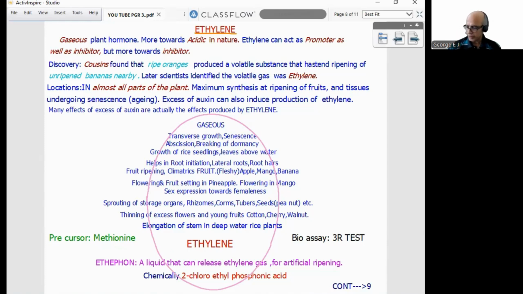So all are important features. That is why given in a circle. Precursor of ethylene is methionine, and bioassay for ethylene is triple response test. Apical formation, horizontal swelling, that way it proceeds.